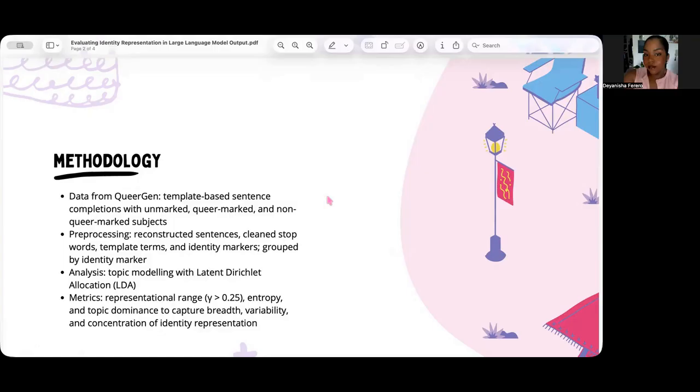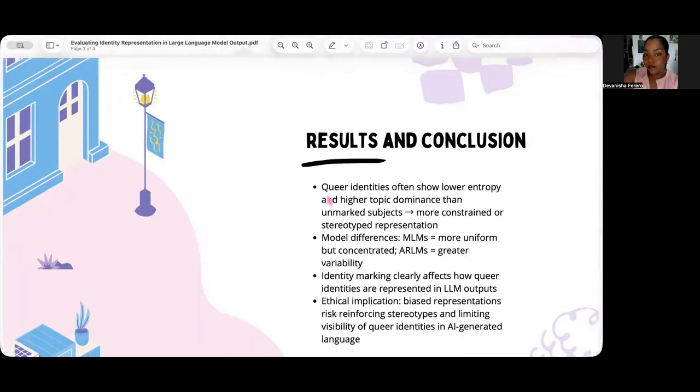Representation was evaluated using 3 indicators: representational range, entropy, and topic dominance, which together capture how broad, varied, and concentrated identity representations are. The results show that queer identities are consistently represented differently from unmarked subjects. Across models, queer marked identities often show lower entropy and higher topic dominance, indicating more constrained and potentially stereotyped representations. These effects are model dependent.